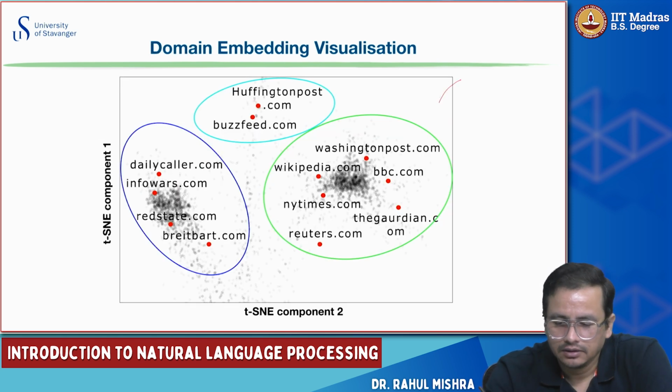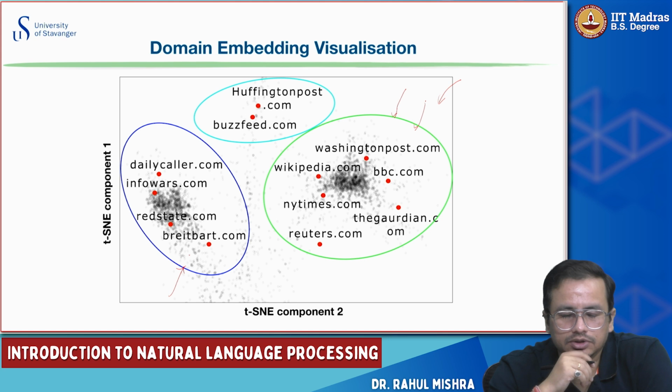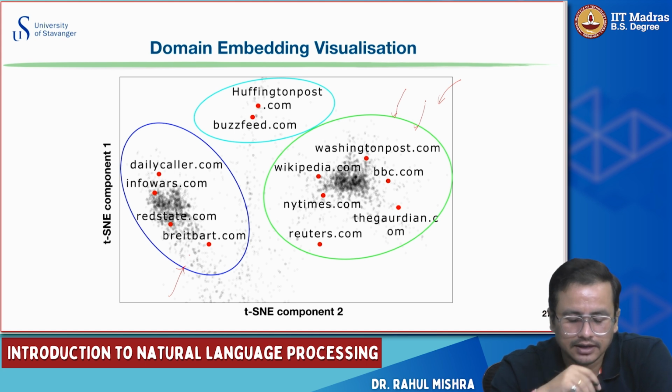Interestingly, when we visualize the domain embedding, we saw that some of the domains or portals having a reputable reputation on the web and in society are clustered together, and some of the portals which are not so trustworthy are clubbed together. So the more shady ones are clubbed together, and there were some portals in between. They sometimes have true news, and they might also have some fake news, disinformation, or misinformation posted on their portal.